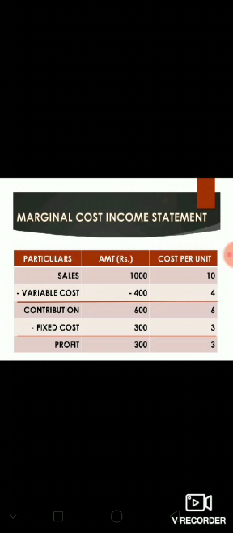Here is the marginal cost income statement. So how can we find out profit in the marginal costing method? First of all, we have to deduct the variable cost from the total sales. Then we will get the contribution. If we deduct fixed cost from contribution, then we will get profit.